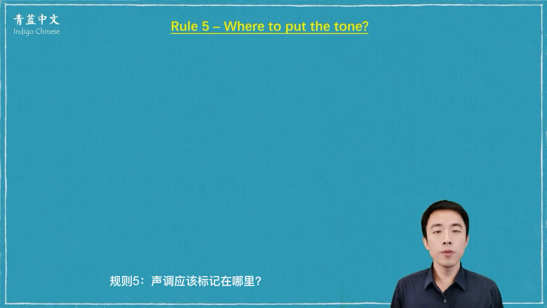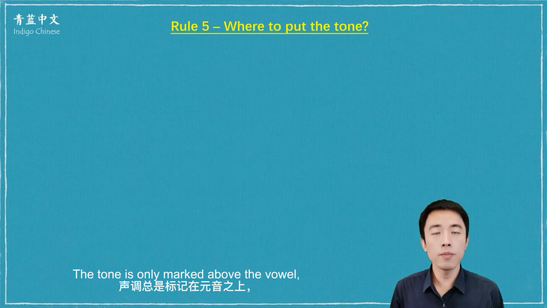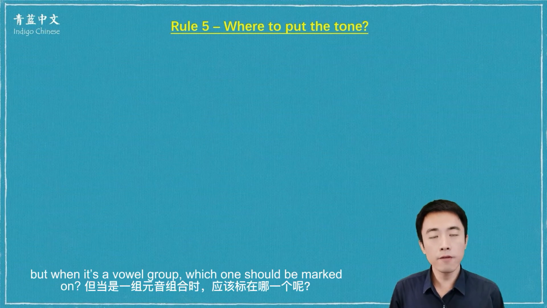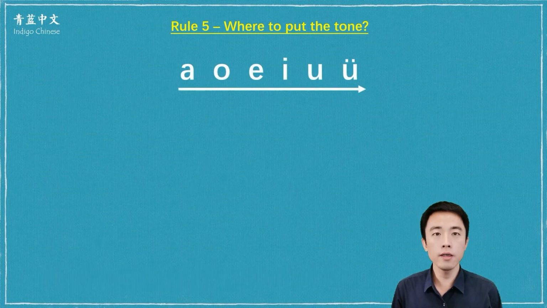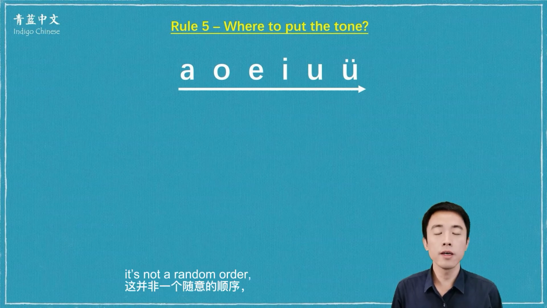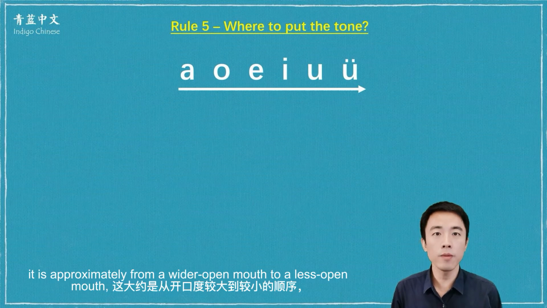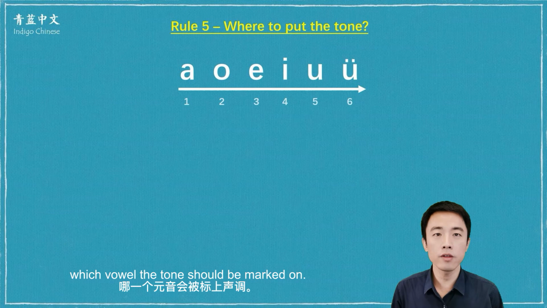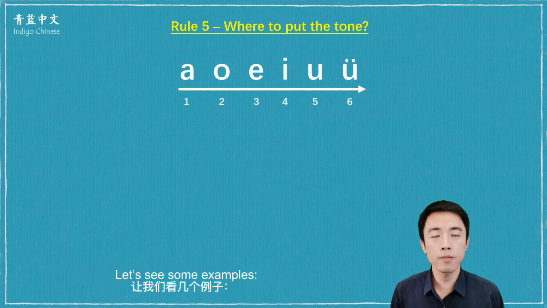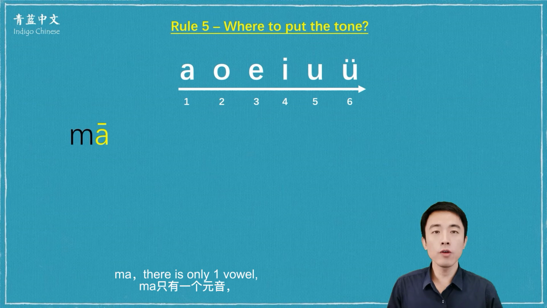Rule 5. Where to put the tone? The tone is only marked above the vowel. But when it's a vowel group, which one should be marked on? When we learned the 6 single vowels, a, o, i, u, yu, it's not a random order. It's approximately from a wider open mouth to a less open mouth. But what we care about here is that this order will determine which vowel the tone should be marked on. Let's see some examples. Ma, there is only one vowel, so the tone will certainly be marked above a.